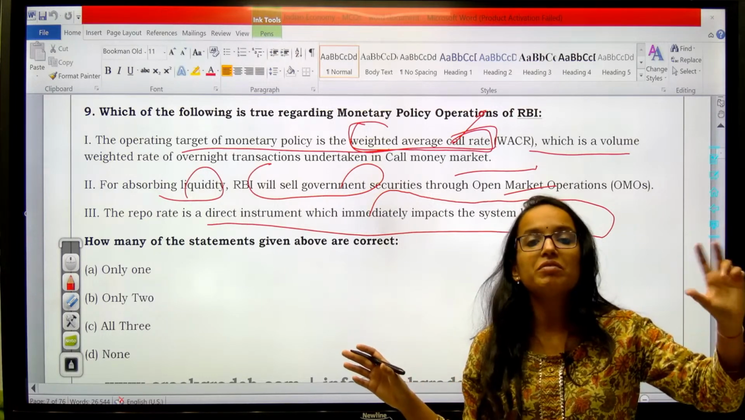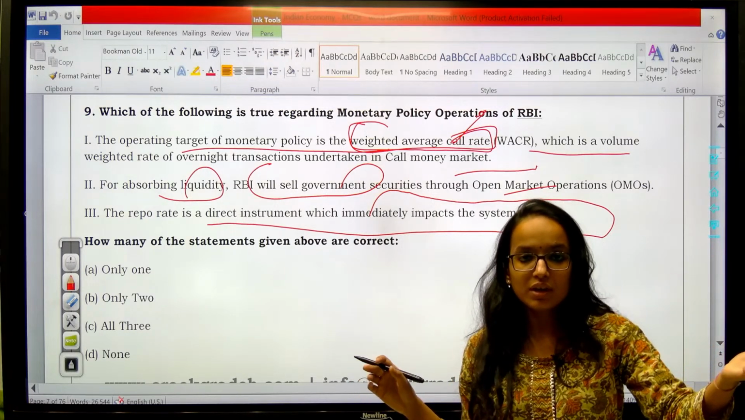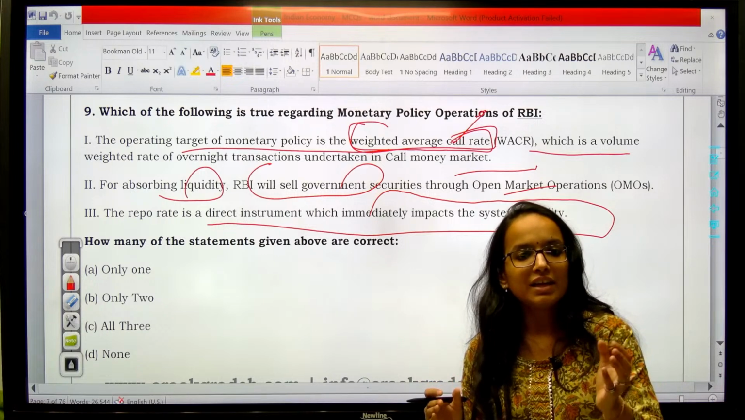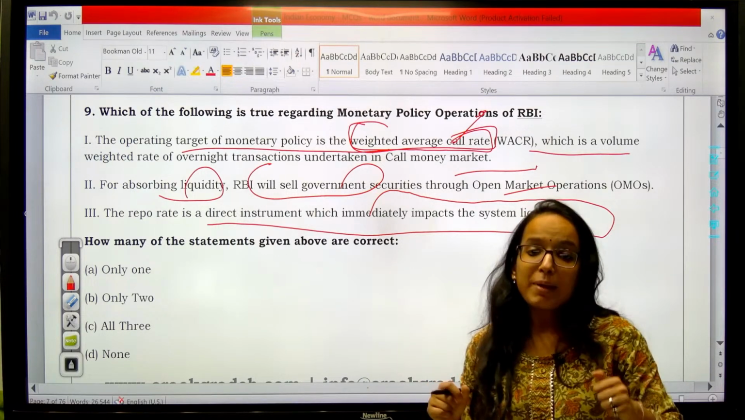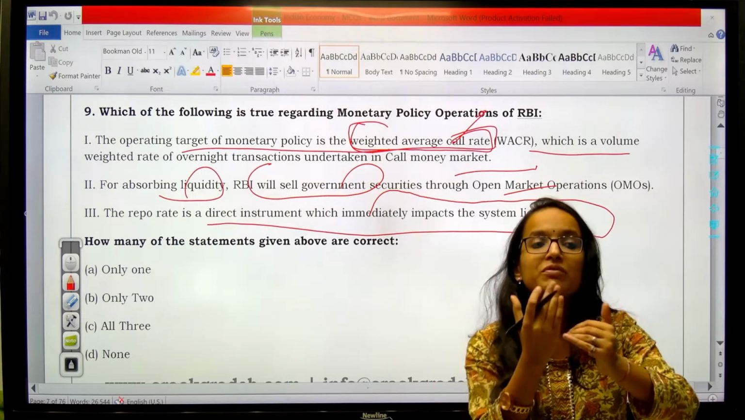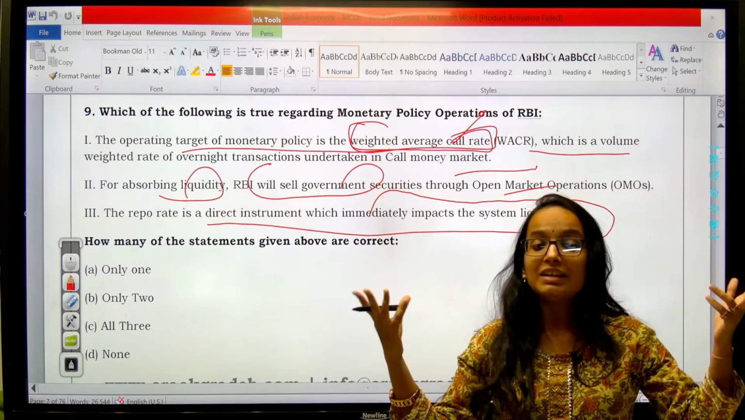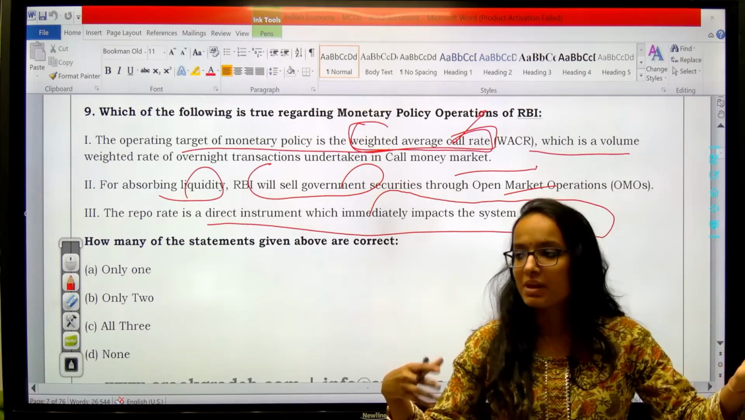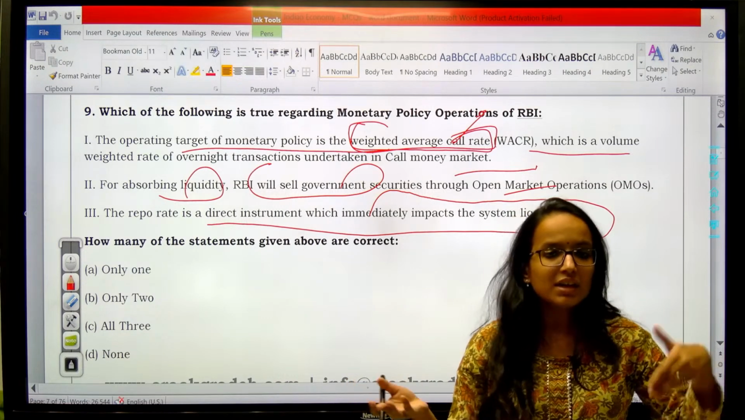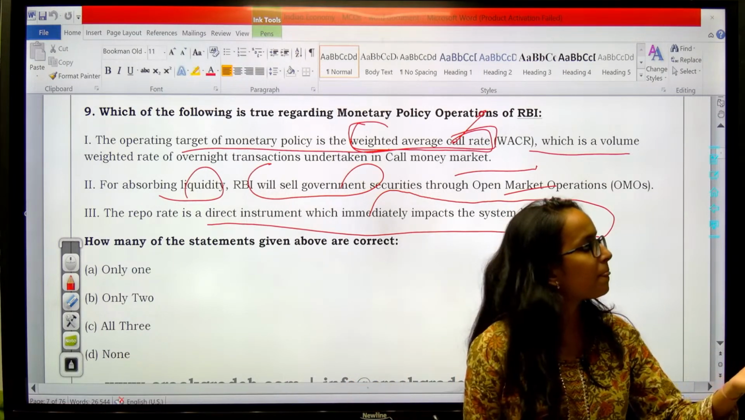In the money market, you have different tools for transactions. Okay, as a common man takes a loan from the banking system, banks also give and take loans among themselves. There are something called interbank transactions. For example, SBI giving a loan to ICICI, ICICI giving a loan to SBI.